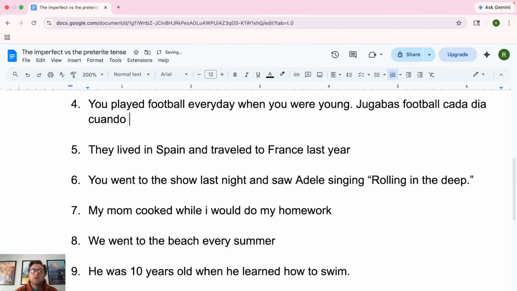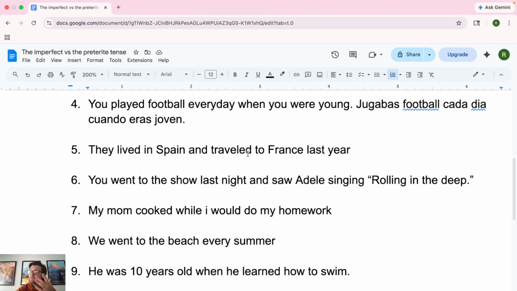Now, interesting. We have cuando. But the phrase says when you were young. So when you were young here, remember that falls under one of our requirements for the imperfect. So we are not doing the preterite after this cuando. So it's something to keep in mind, right? Cuando eres joven is how it finishes. And again, when you were young doesn't refer to one set completed action, right?